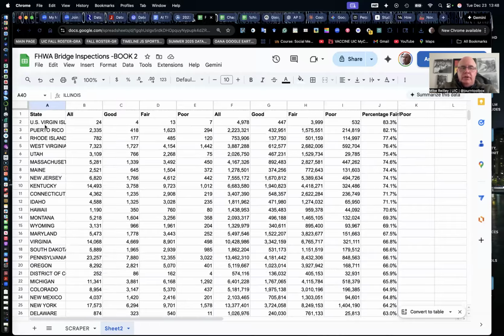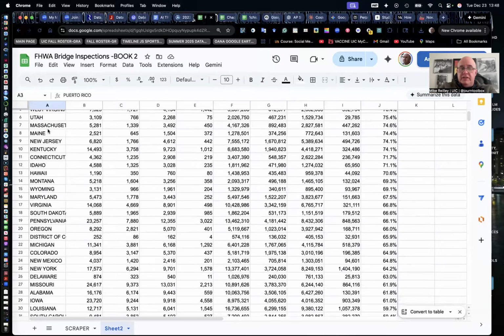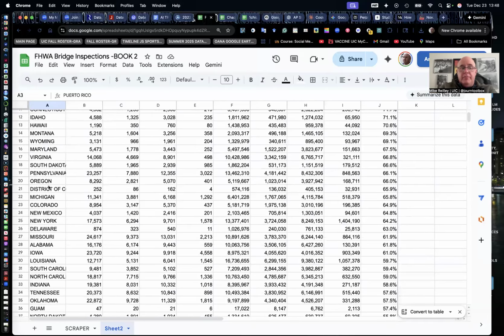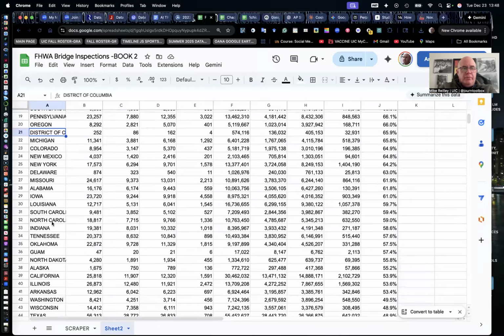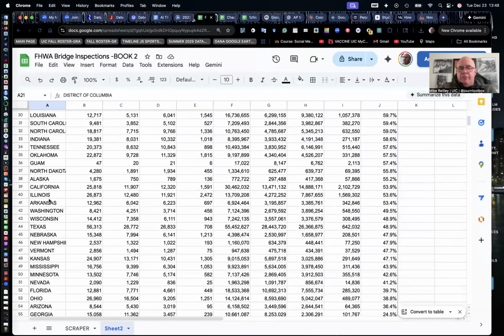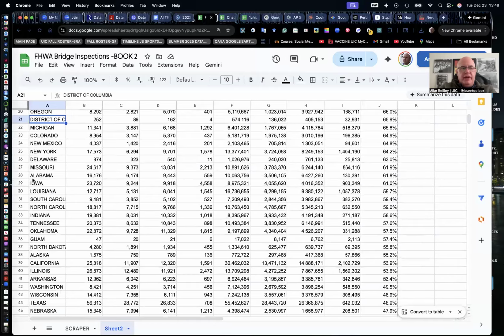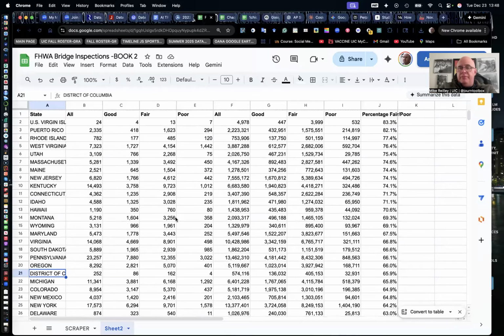Now, depending on how you're phrasing your story, you might not want to include these territories or DC. It's up to you to keep them or get rid of them. DC ranks about 21st, with right around 2/3 of their bridges in fair to poor condition. So, I would probably take them out, and then Illinois would move up to around 36th place. Guam is right down in here too. They have very few bridges, but what they have is in pretty good shape.